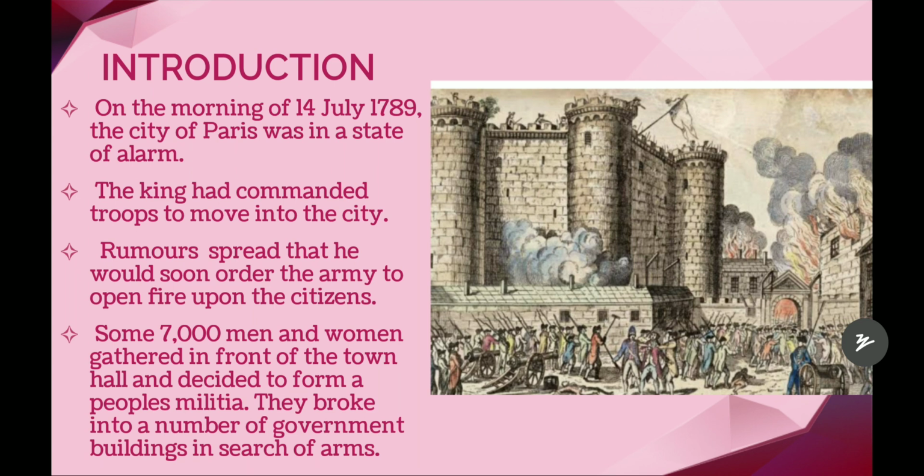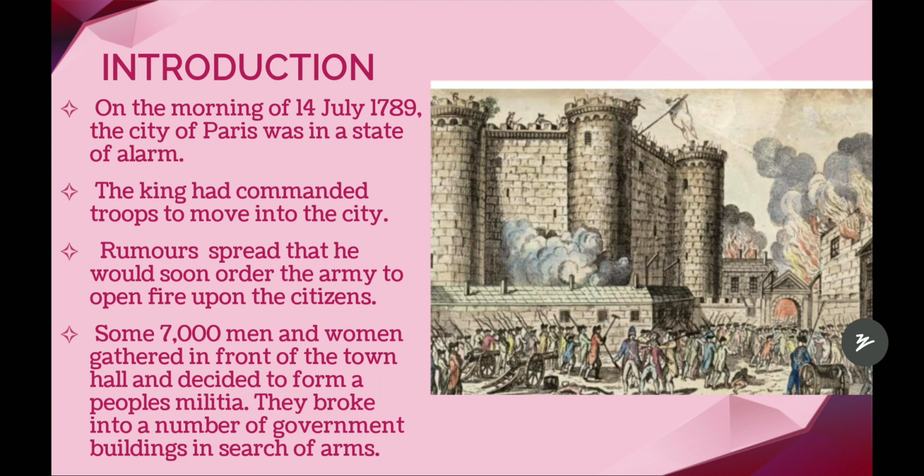To avoid this open fire by the army, some 7,000 men and women gathered in front of the town hall and decided to form a people's militia. Militia means military. At that time women and children were not counted in the census, only men were counted. So 7,000 men, and many women may also have been there. They gathered in front of the town hall and decided to form a people's military.